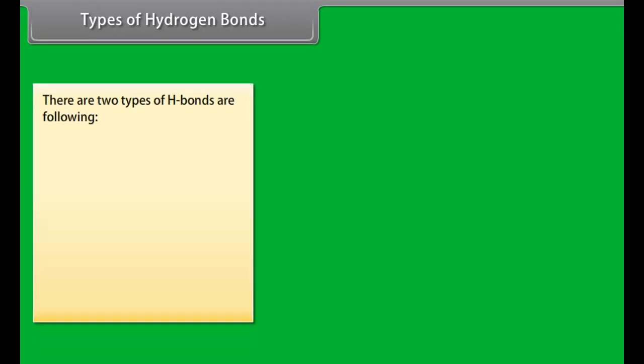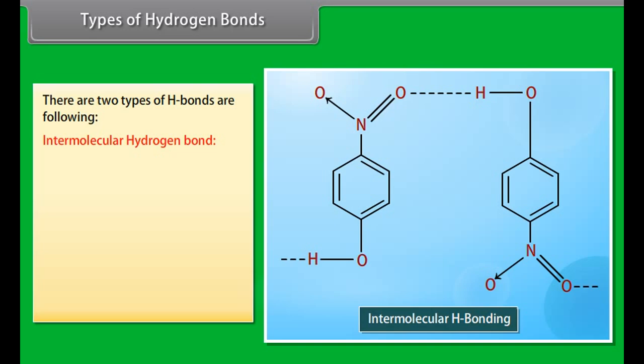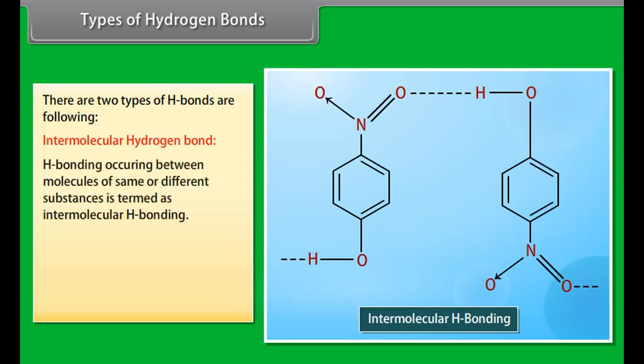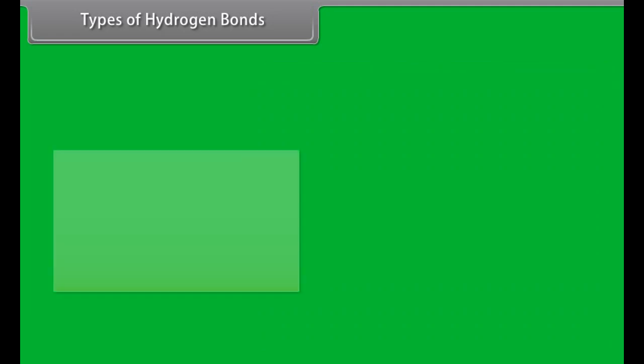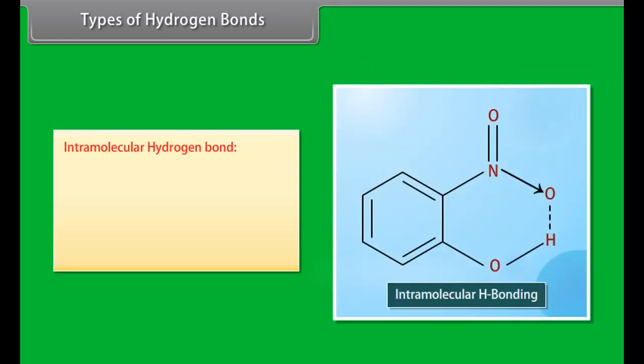Types of hydrogen bonds. There are two types of hydrogen bonds as follows. Intermolecular hydrogen bond: hydrogen bonding occurring between molecules of the same or different substances is termed intermolecular hydrogen bonding. It causes association of molecules, increase of melting and boiling points, and solubility of molecular substances like alcohol, sugar and honey in water.